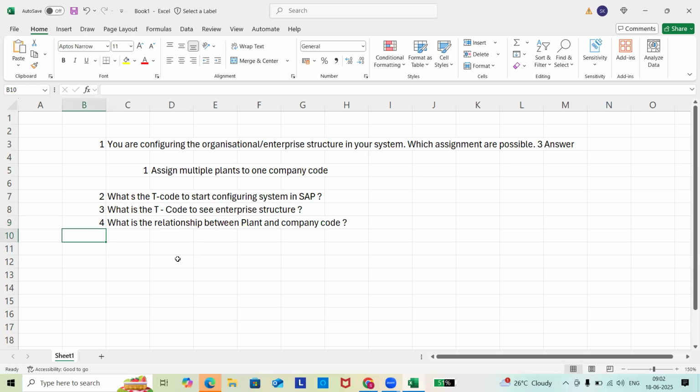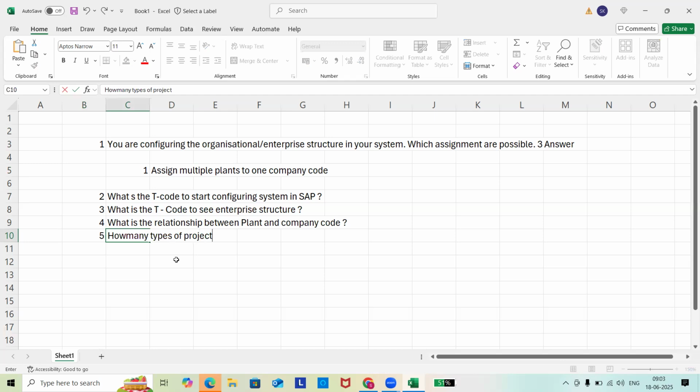How many types of projects do we have in SAP?